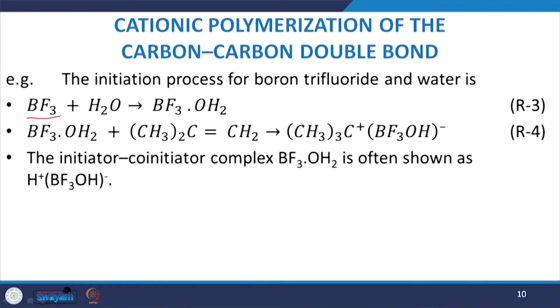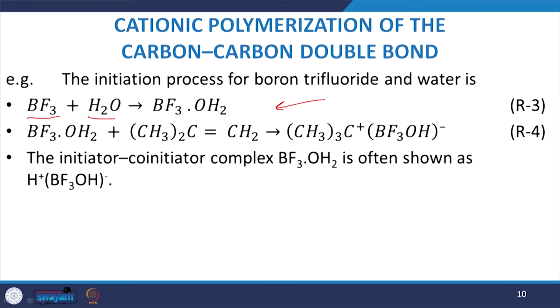Sometimes carbocation donors, cationogens, are also required, such as alkyl halides. One of the best examples is butyl chloride, triphenyl methyl chloride, then esters, ethers or anhydrides. They play a vital role. Now, the initiation process of boron trifluoride and water is usually given by boron trifluoride plus water, which gives BF3OH2.